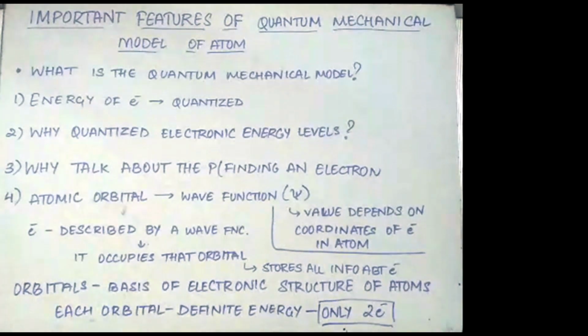Each orbital has a definite energy level. One orbital does not have more than 2 electrons. In a multi-electron atom, an orbital wave function for each electron is a characteristic of the orbital it occupies. All the information about the electron in an atom is stored in the orbital wave function.